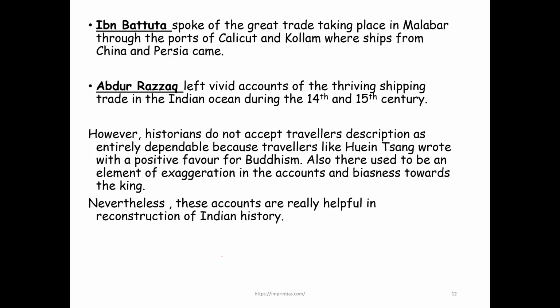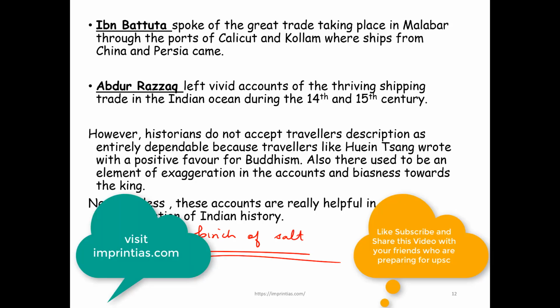So now the problem obviously is that despite all their accounts, we need inscriptions and coins to justify whatever they're saying. Because Hiuen Tsang gave a lot of favor to Buddhism. He exaggerated in his bias towards the king. He never mentioned that Harsha had lost to the Chalukyan king Pulakeshin II. So these accounts are helpful, but definitely not the most important sources of history, but yes, they help in the reconstruction of history. So we should take this with a pinch of salt. Right. So this was question number one. All right. Thank you so much for going through this video.